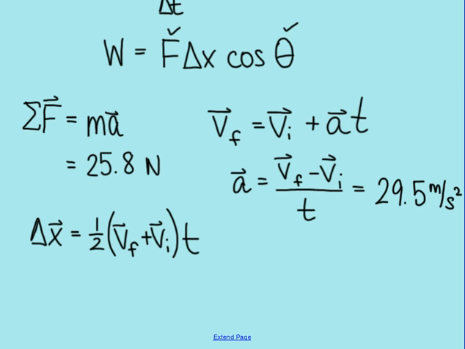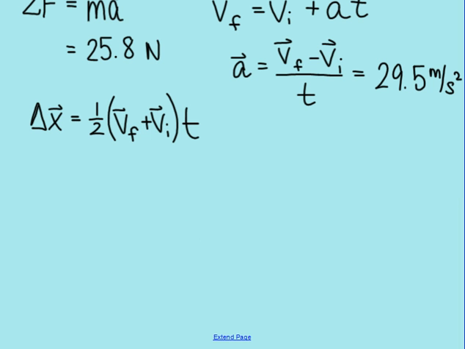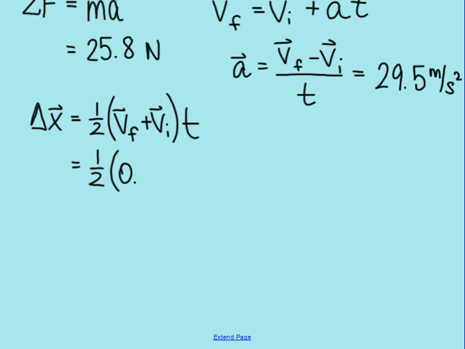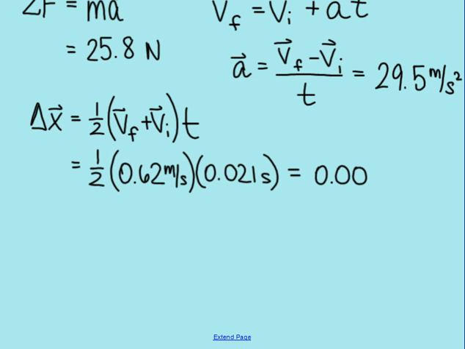I know V final is 0.62 meters per second. I know V initial is 0. And I know time is 21 milliseconds, or 0.021 seconds. I get a pretty small displacement when I do that. When I think about the problem, it makes sense.